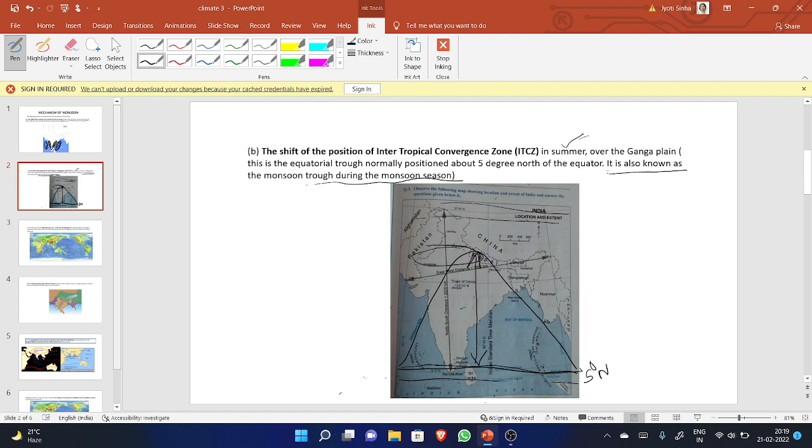The same area is also known as the monsoon trough during the monsoon season. When we read about advancing monsoon, during that time the same area is known as the monsoon trough. I think this is also clear to you. If yes, then let us come to the next point.